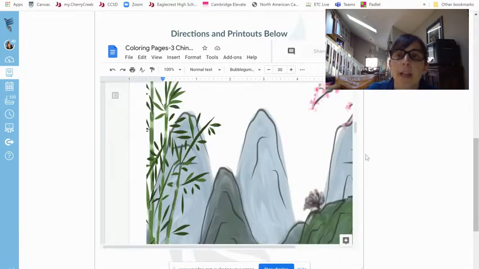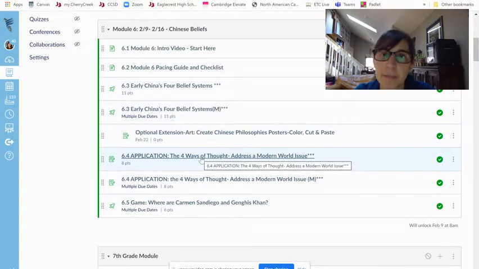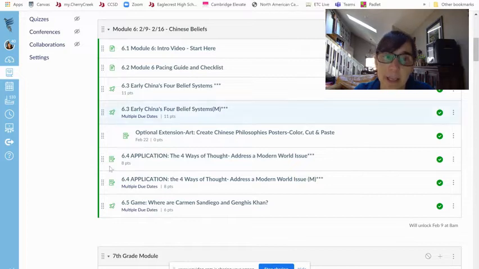Place them on their background, and then screenshot or take a picture of your final product and upload that to me for your assignment. Okay, so just a good way to bring everything together that you've been learning about the belief systems. The next is the application assignment.